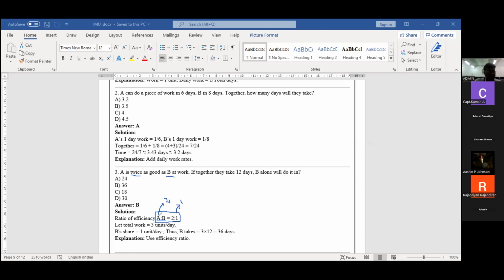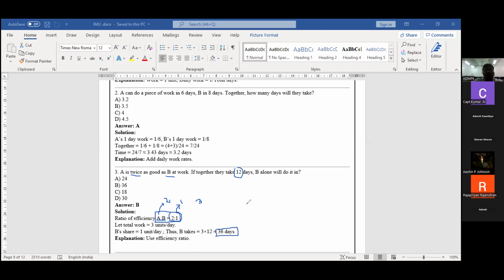For example, if A can do the work in 10 days, B can do it in 20 days, double this. I add these to get 3. Total days is 12, so 3 into 12, which is 36 days. B can do it in 36 days.